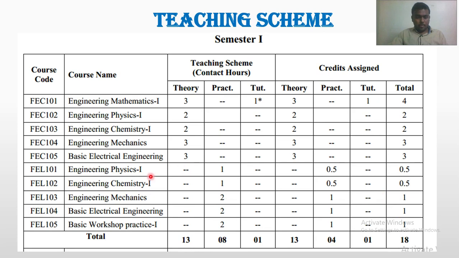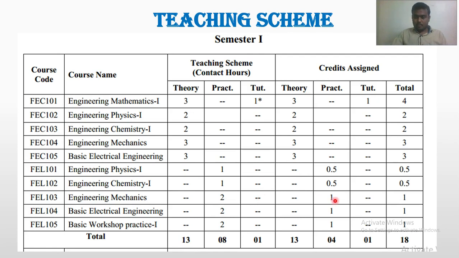Again here you can see the practical one, FEL 103. L means lab, C means course. FEL 103 engineering mechanics, practical hours 2 hours per week. So there will be one practical of 2 hours per week, and this practical will be batch wise. There will be batches of 20 students, that is B1, B2 and B3. So each batch has a practical of 2 hours per week, and in that practical you have to perform the various experiments.